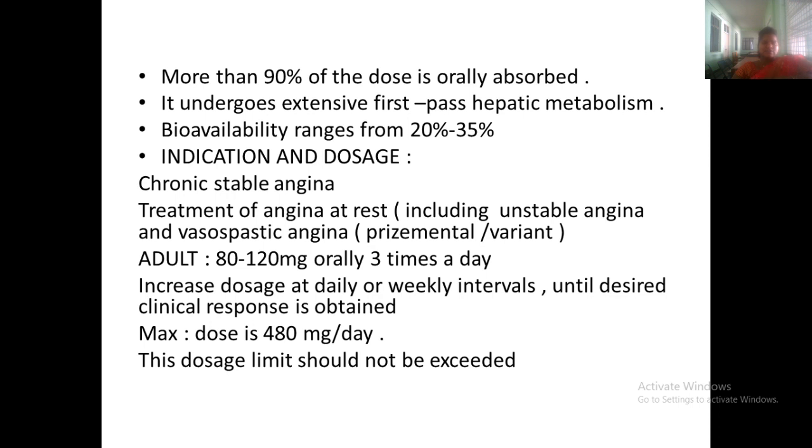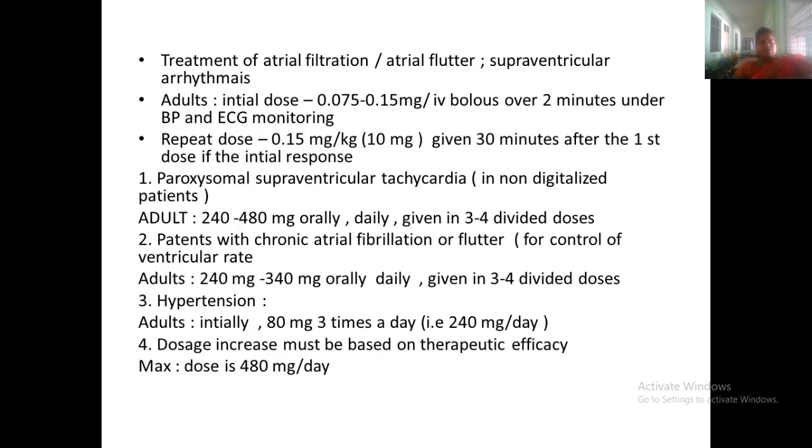So in treatment of chronic stable angina, this drug, verapamil, can be given. It can be given as 80 to 120 mg. It is also given in treatment of atrial flutter, atrial fibrillation, supraventricular tachycardia, and paroxysmal supraventricular tachycardia. In all these treatments, it can be given as divided doses or repeated doses. It can be given as boluses also.